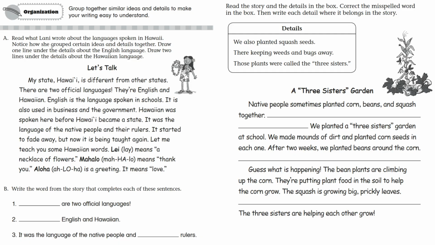Now look at the right side. This passage is about a 3 sisters garden: corn, beans, and squash. The details in the box need to go into the correct places in the story. Also, one word is misspelled, so we need to fix it. As you work, think carefully. Where would this detail make the story clearer? Does it explain the corn, the beans, or the squash? Pause the video and try this page. Remember, organization means putting ideas where they belong.